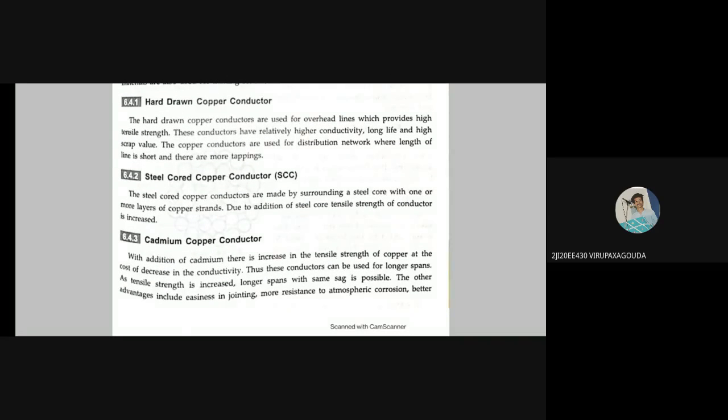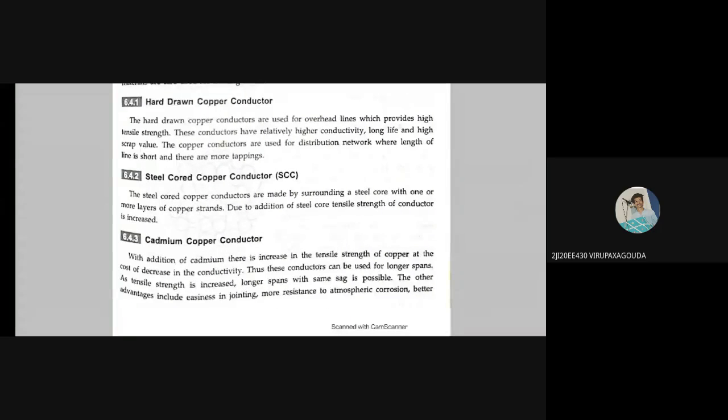Okay, so we will discuss now in brief about the commonly used conductors such as hard drawn copper, hard drawn aluminium, and steel cored aluminium conductors. So, first going to the hard drawn copper conductor. Hard drawn copper conductors are used for overhead lines, which provides high tensile strength. As from the name you see, it is copper, so it is obviously the best conductor itself. So it is preferable over any other.